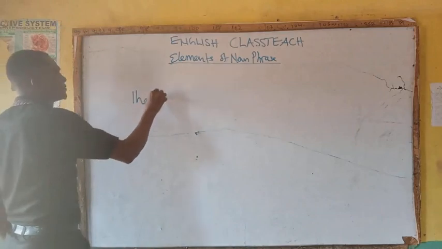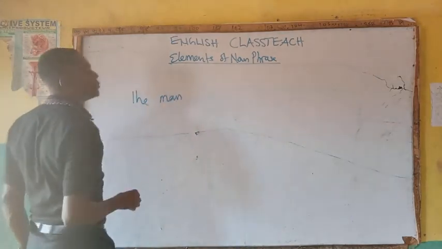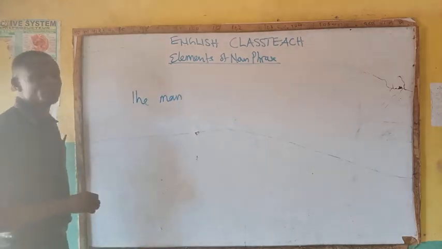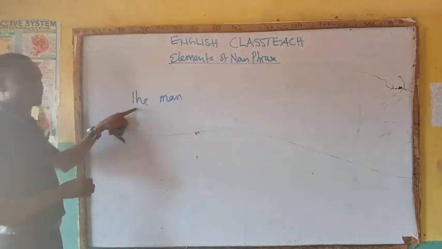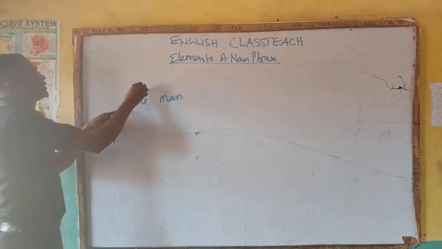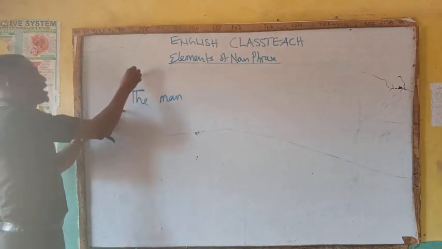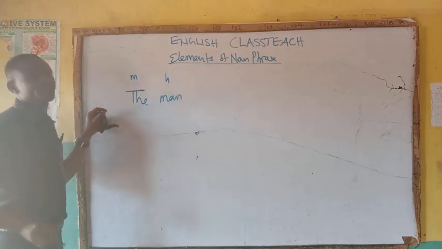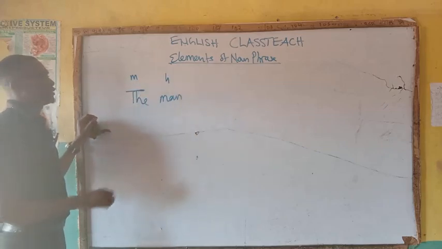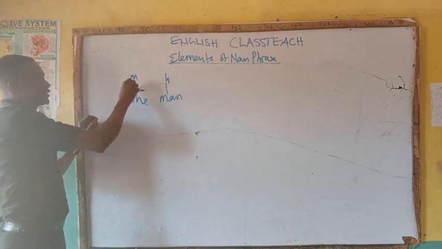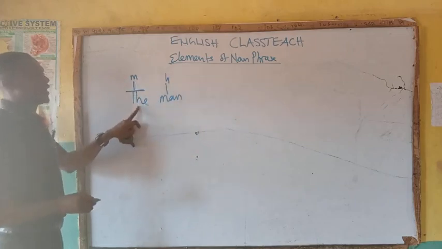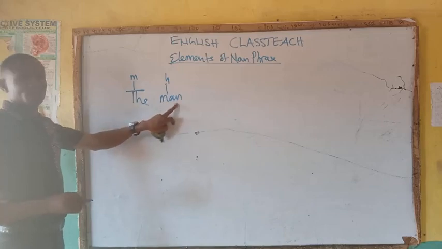Like the words, the man. The man. So the element of the man, this is a noun phrase. The element of the man here is M, what? H. M, H. That is modifier, head word. Third word.